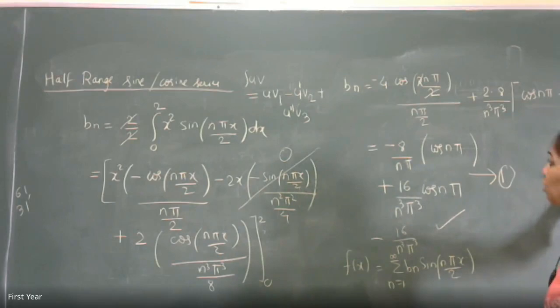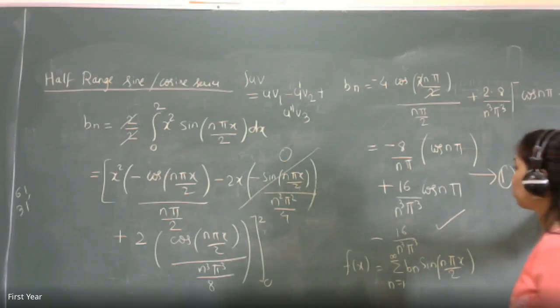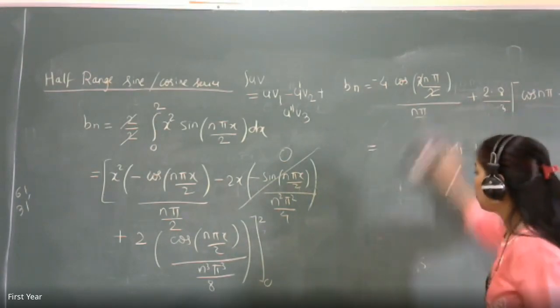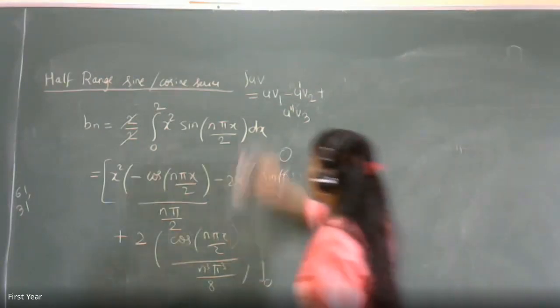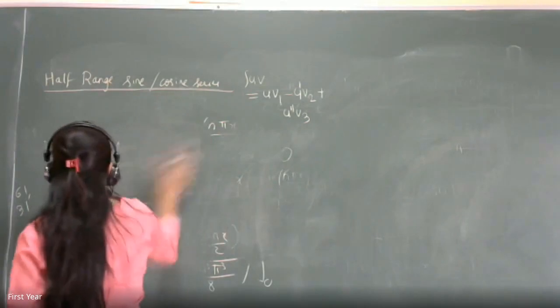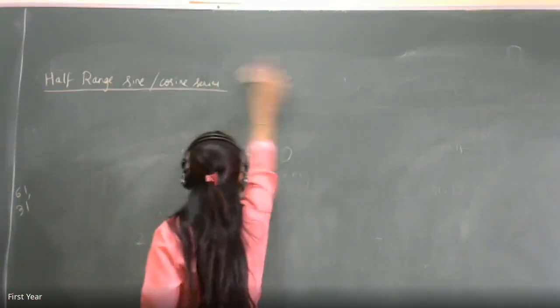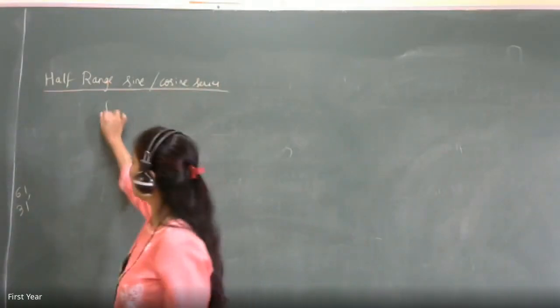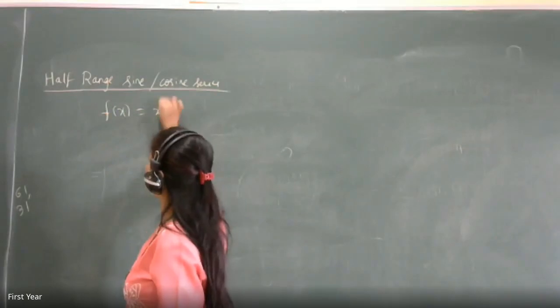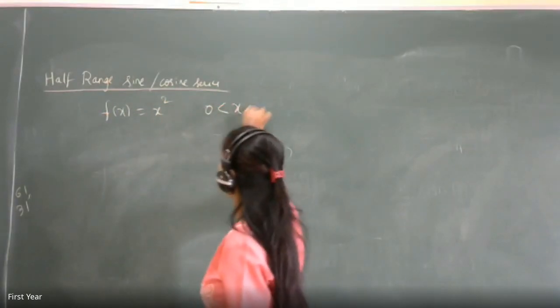So now let us write down the Fourier series expansion for the same function. Okay, so f of x is given to be x square, and you are asked to find the Fourier series. So if it was just a normal question, not half range sine or cosine, then your f of x is defined as x square, in the interval 0 less than x less than 2.